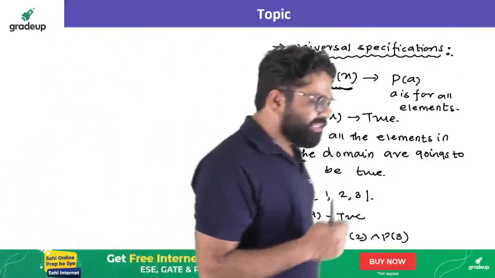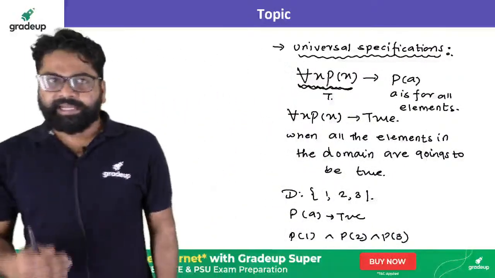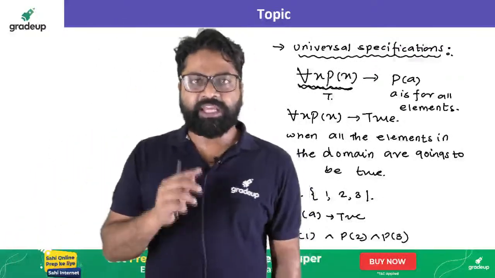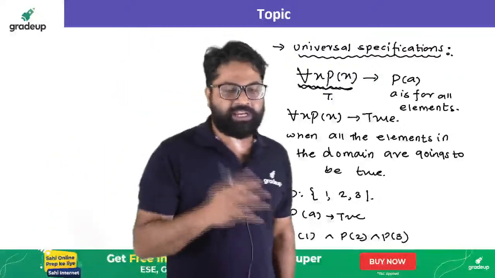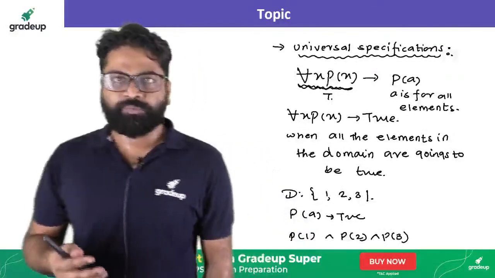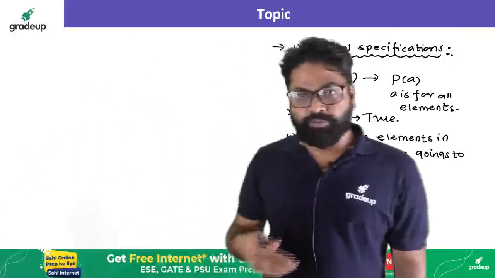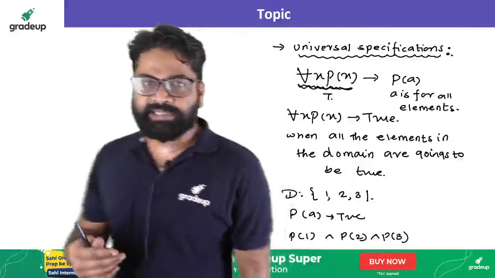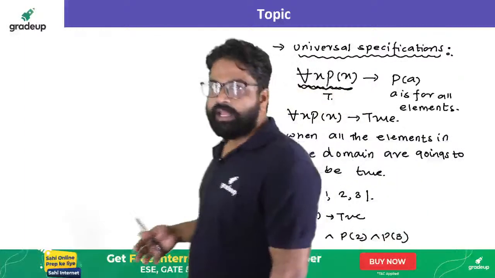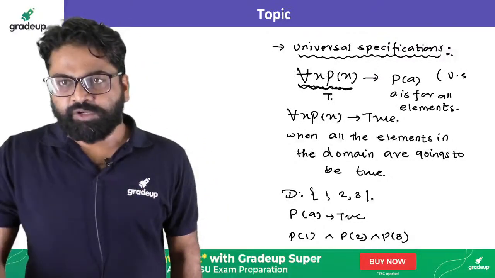Actually, you can understand universal specification in another way, such that it is the utilization of a theorem. Suppose there is one theorem, and we know that theorems are applicable for any type of example, irrespective of the example. So suppose I write for all of x, p of x is true. Let's consider that is nothing but one theorem. So can I say that it will be true for all the elements? Can I say that it will be true for p of a also, where a is for all the elements? Yes, we can easily say that. Where p of a, where a is for all the elements. And that's how we get it. This is called a universal specification, and the shorthand notation we can use is US.